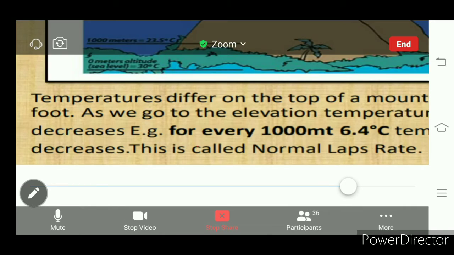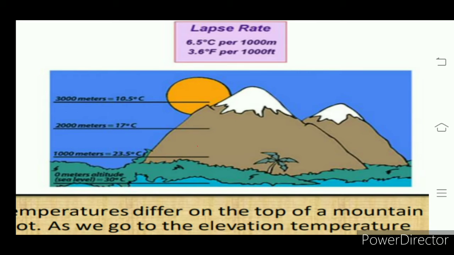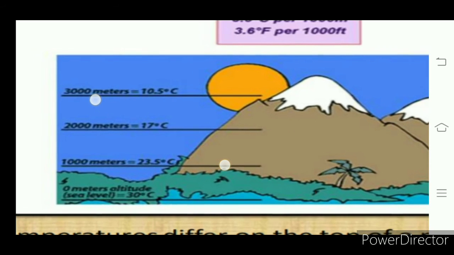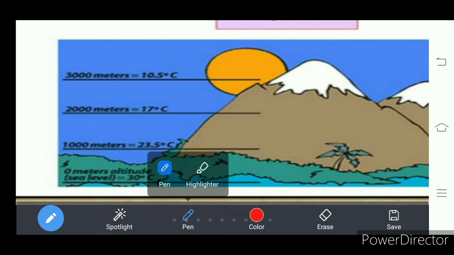Now look at this slide. What do you see? It is a hilly area, right? Now what is the temperature recorded on the top of the hilly area? It is 10.5 degrees Celsius, that is at the height of 3000 meters.